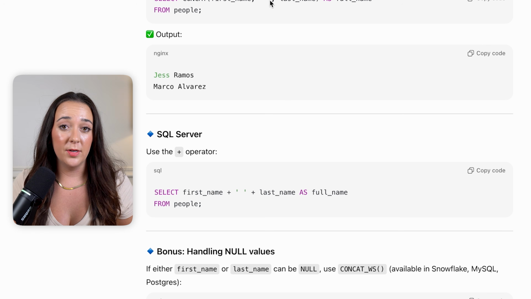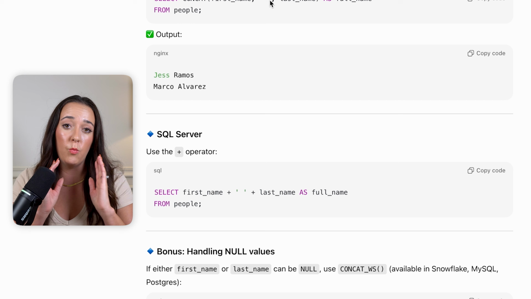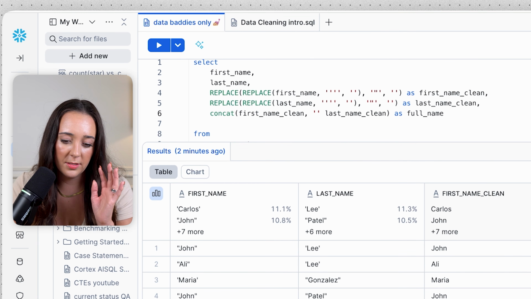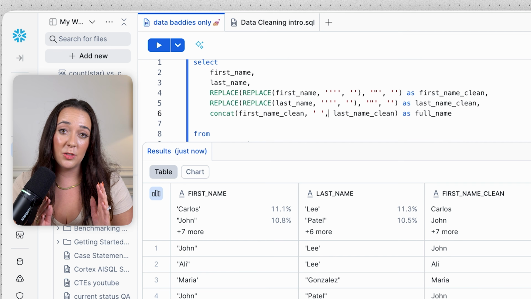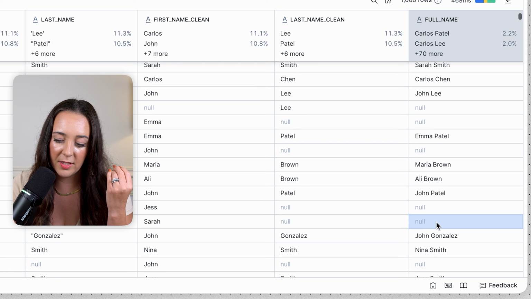So what we're gonna have to do is add in a 1-character string between our first name and our last name, and the 1 character we're gonna have is a space. So we're gonna put a space between our single quotes, and then we're gonna add a comma, and now it's gonna add in a space between our first name and our last name. And beautiful, everything is really coming together.